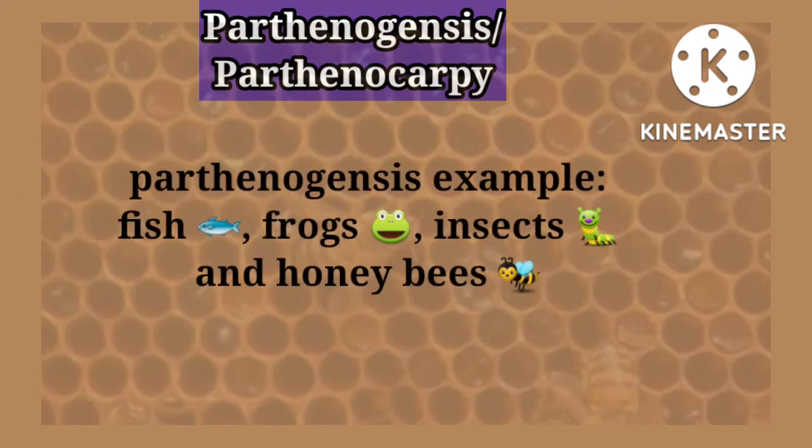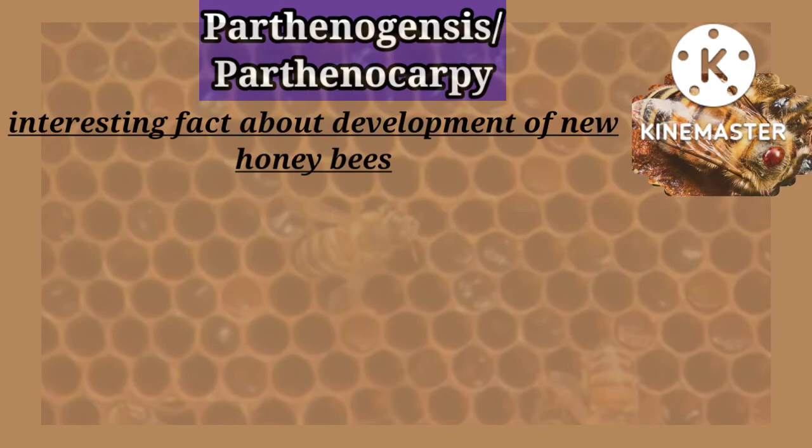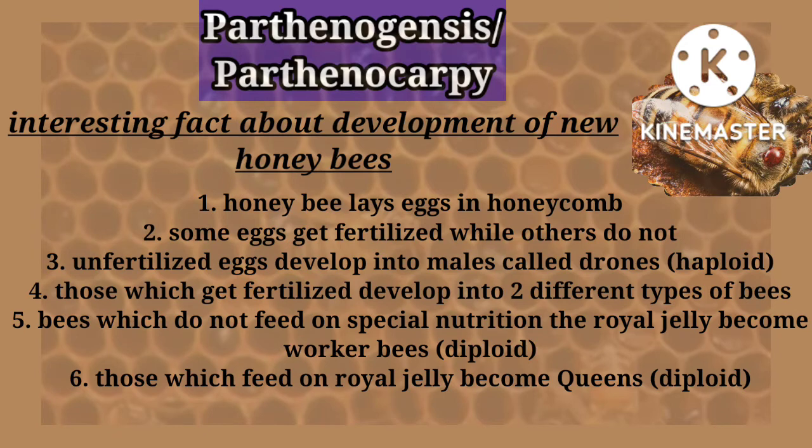Parthenogenesis examples for animals are some fishes, frogs, insects, and most importantly, the honeybees. There are many interesting facts about the development of new honeybees. The female honeybee lays eggs in honeycomb. Some eggs get fertilized while the others do not.